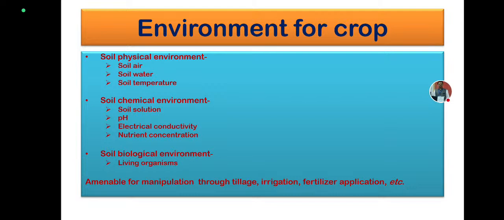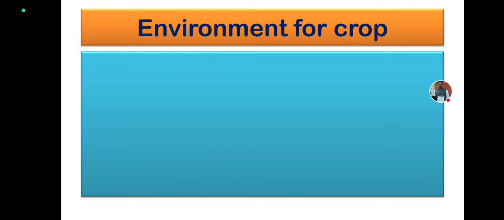Examples are tillage, irrigation, and the application of fertilizers, manures, etc., which have an impact on the physical, chemical, or biological environment of the soil. What is the purpose of this manipulation? To have higher productivity of the particular crop which we are growing in our field.